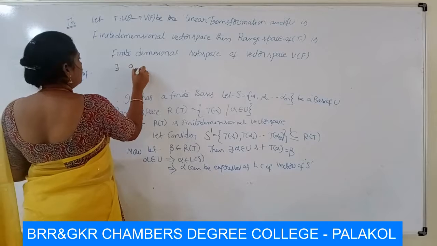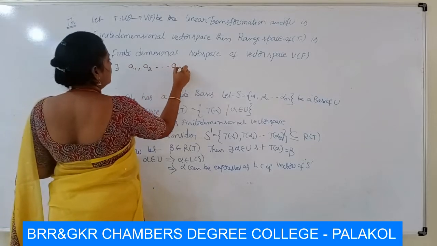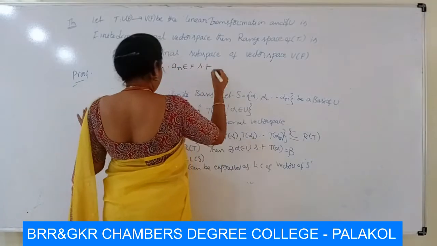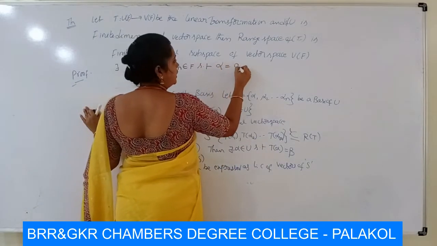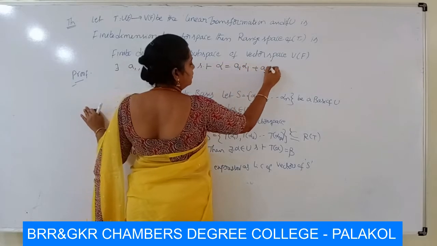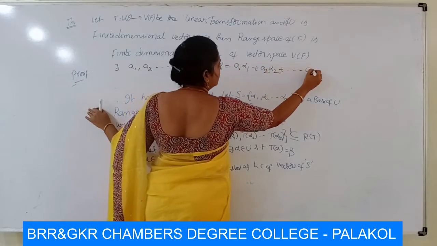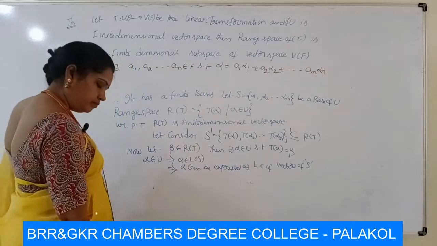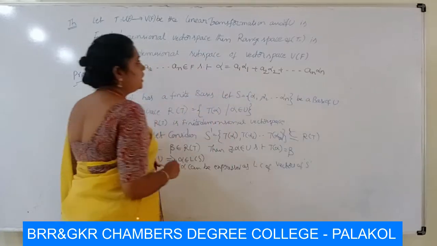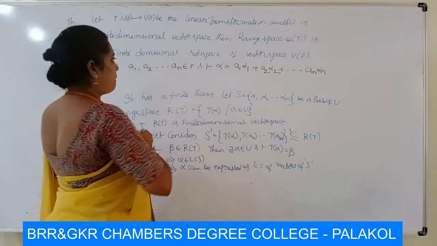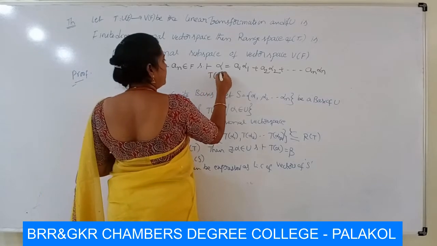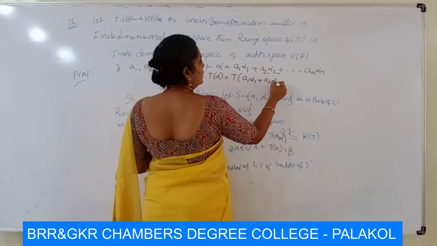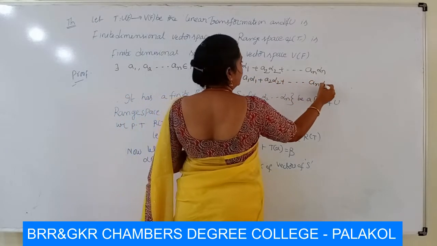There exist a1, a2 and so on an belonging to F such that alpha is equal to a1 alpha 1 plus a2 alpha 2 plus and so on an alpha n. Take T of both sides: T of alpha is equal to T of a1 alpha 1 plus a2 alpha 2 and so on an alpha n.